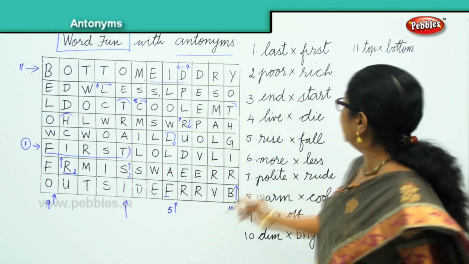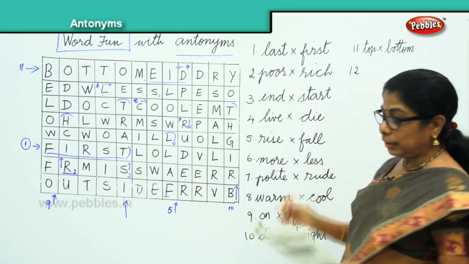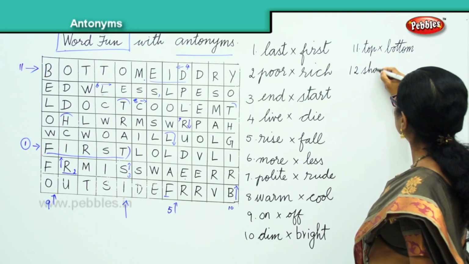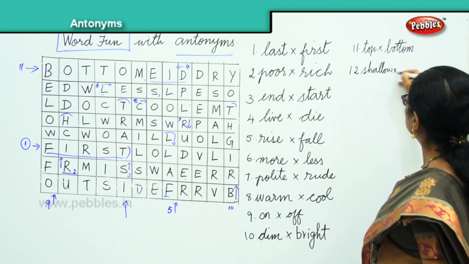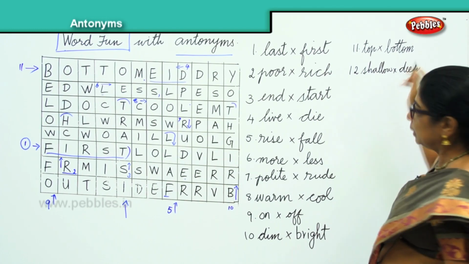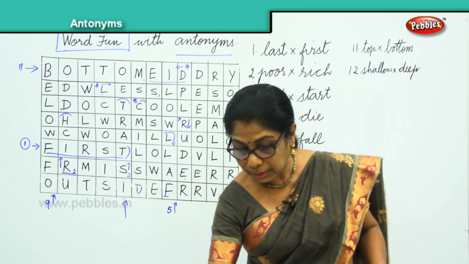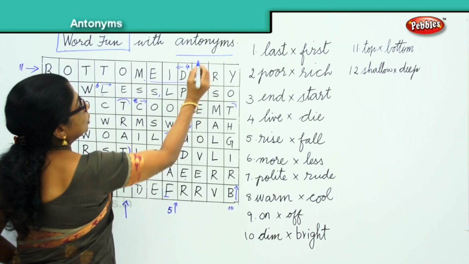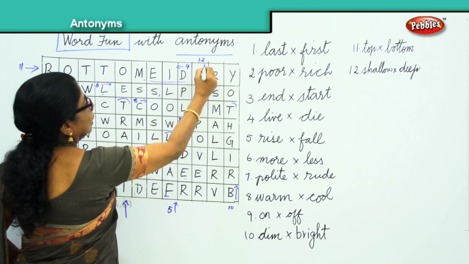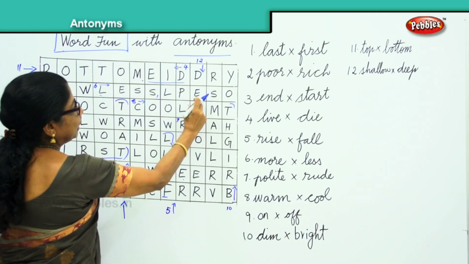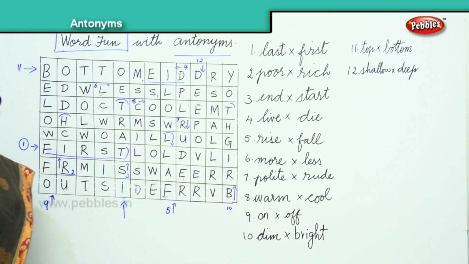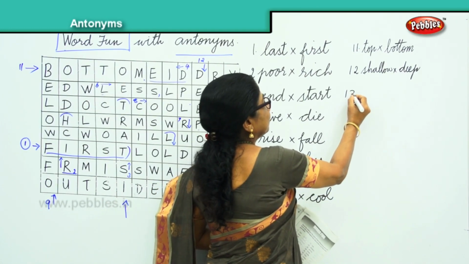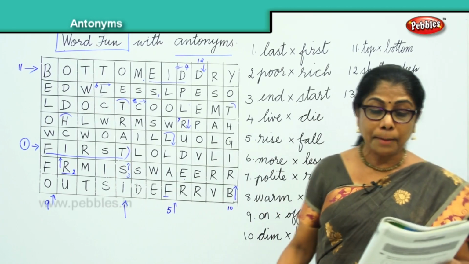Alright. Now, 12th word. What is the 12th? I'll give you another word. Shallow. Shallow, deep. Number 12, shallow, deep. Yeah. Number 12, down like this, D-E-E-P, deep. Okay.